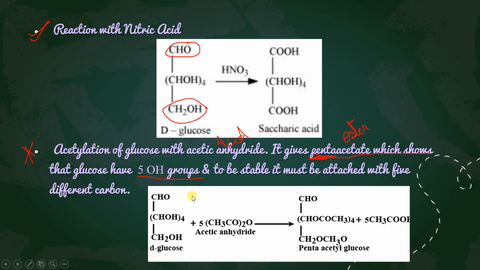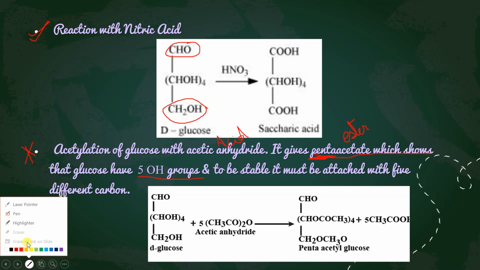So here you can write with the help of this equation also. Whenever this question comes, it will be a one or two marker or 3 marker question. So for that you have to write this statement and this equation. Okay, so let me explain this equation.